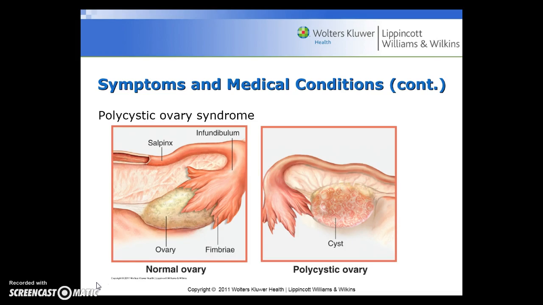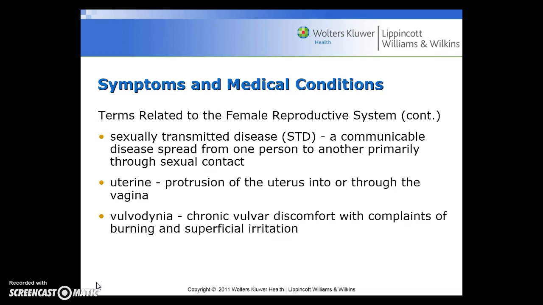Here's a picture of polycystic ovarian syndrome, a normal ovary on the left, and then on the right you can see all those small cysts in the ovary of the polycystic ovary.